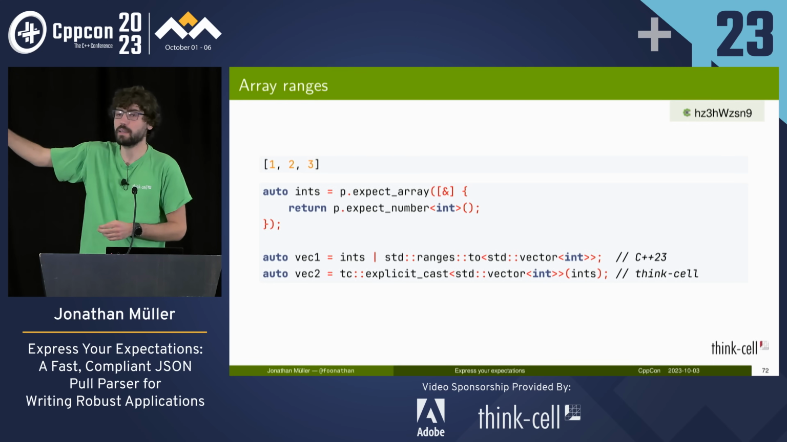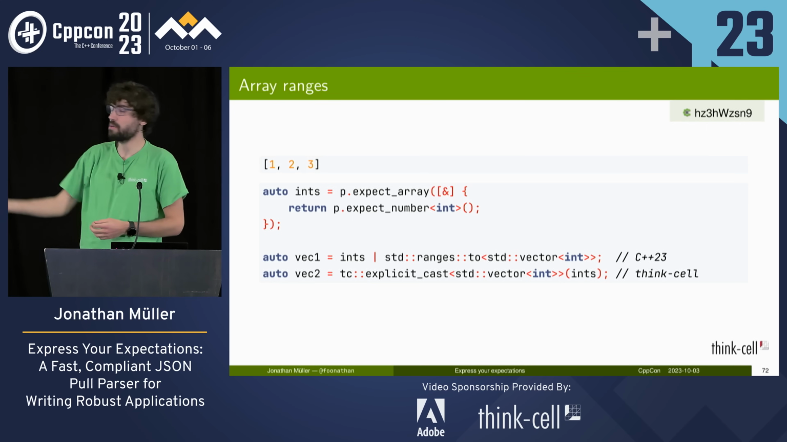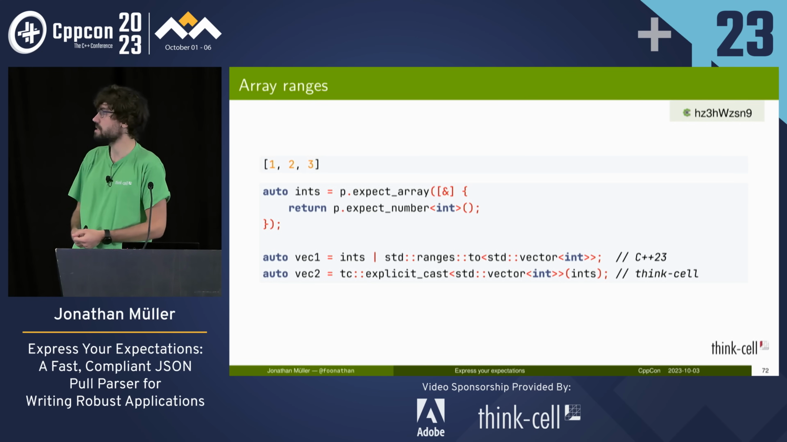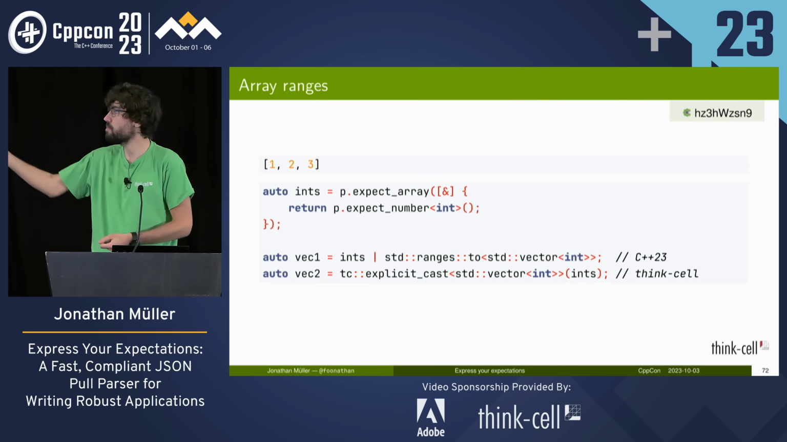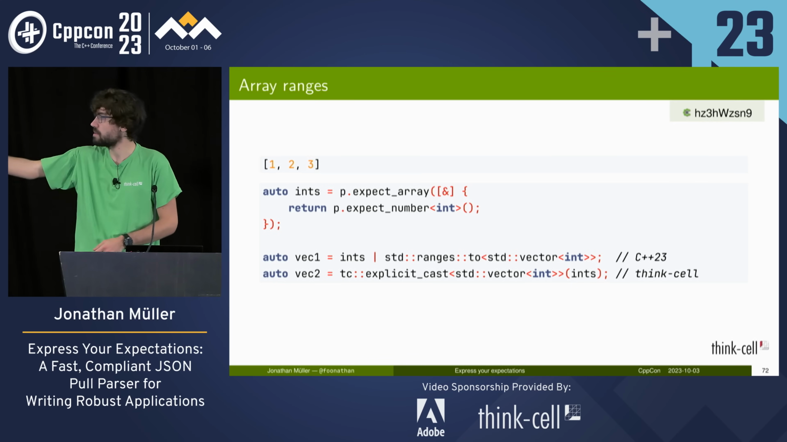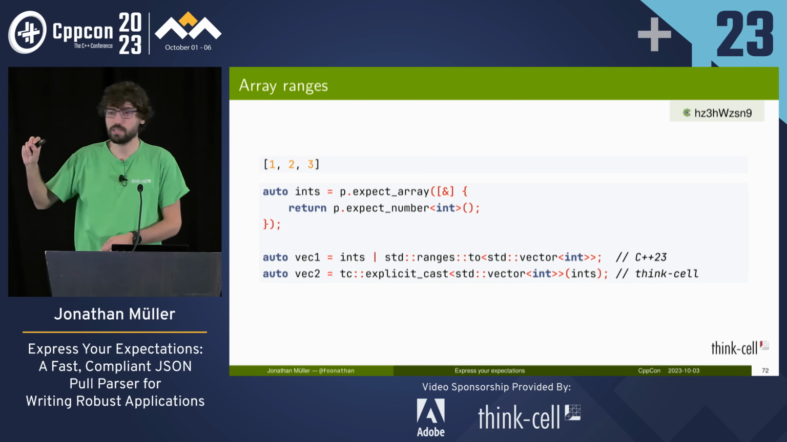And the resulting ints thing is a range. When we iterate over the range, we will pull all the ints out of the array until we're done. And so we can very easily convert that to a std vector. So it's possible in C++23 using std ranges too.